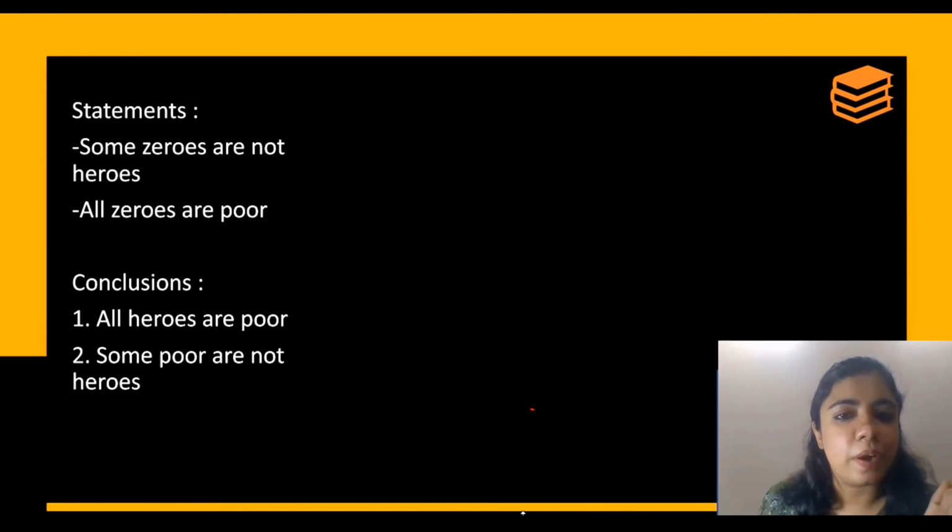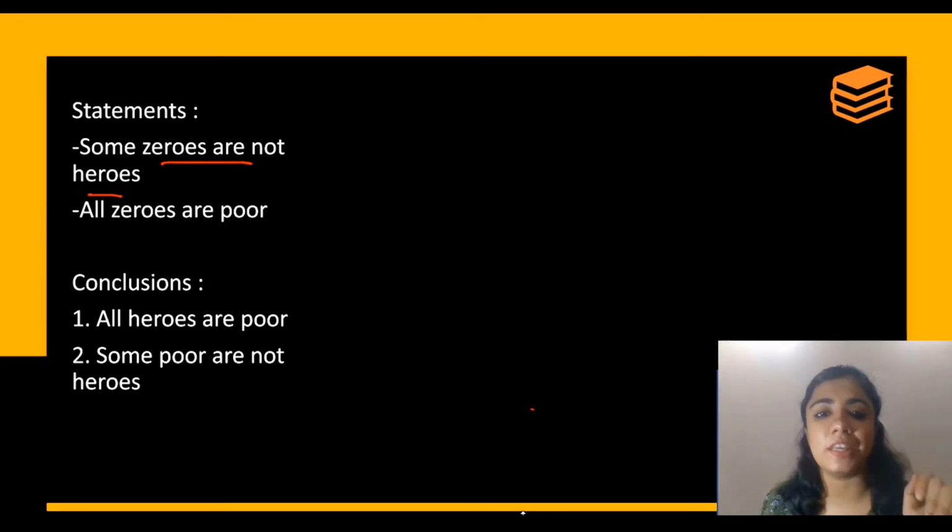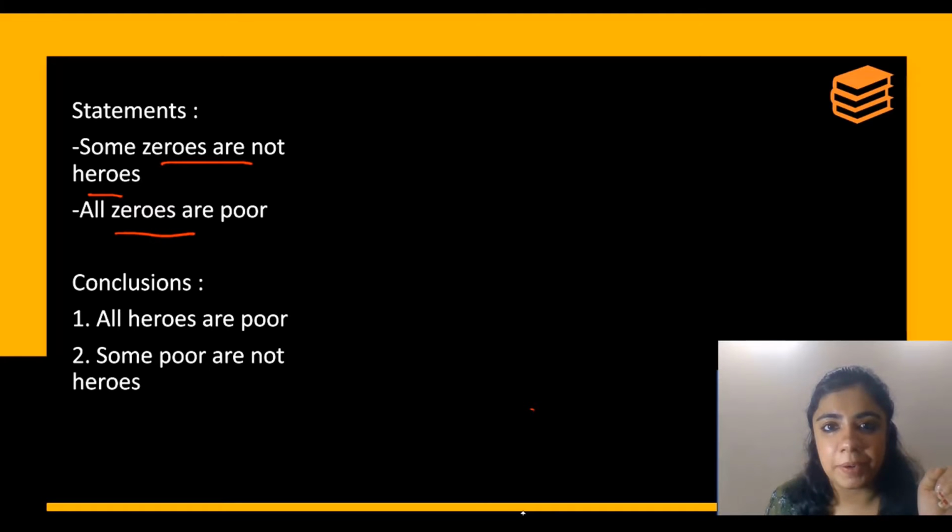Now let's see the next one. What does it say? Some zeros are not heroes. This statement will have two diagrams, because we had seen some A's are not B's will have two diagrams. So I'll start with the second statement. All zeros are poor.